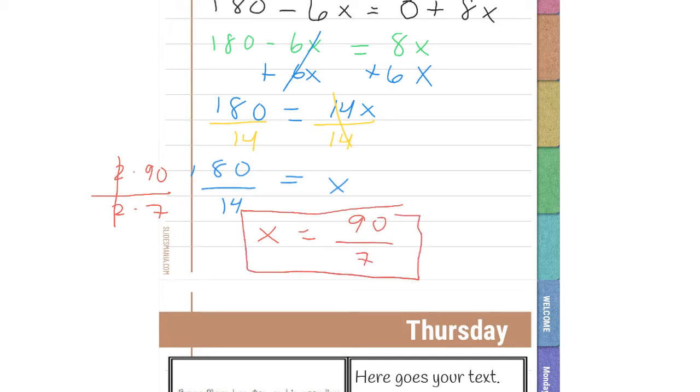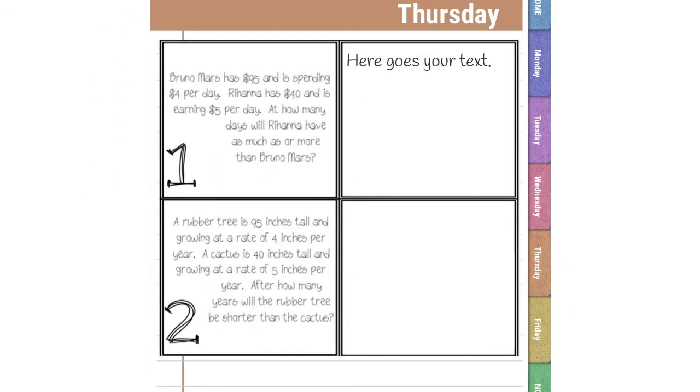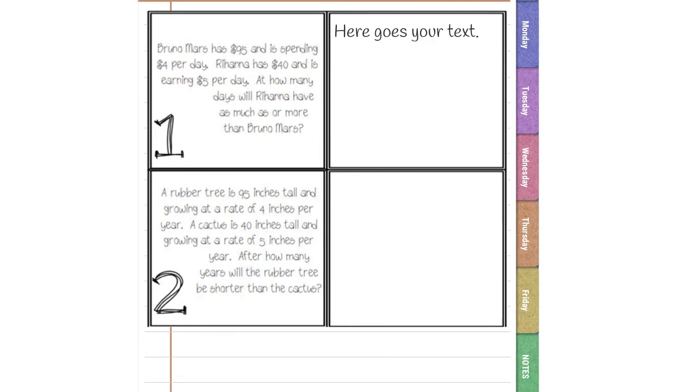And you can go ahead and check your answer by plugging it in to the x over here and the x over here. And if they give you the same number, it means that you did it correctly. It is a true statement. All right, so let's go ahead and move on. Gonna zoom in a little bit.